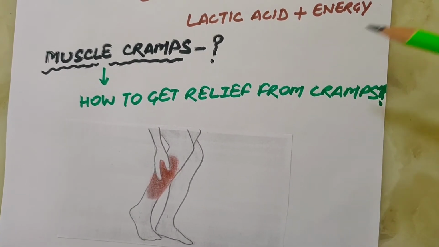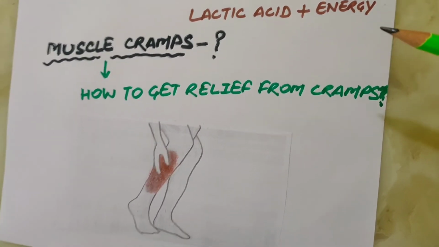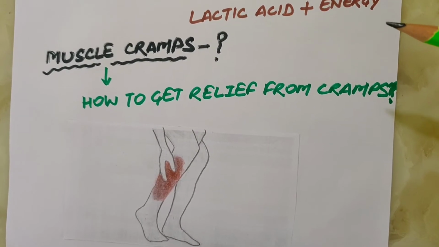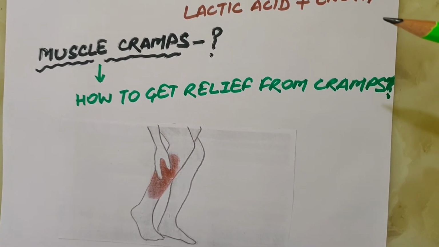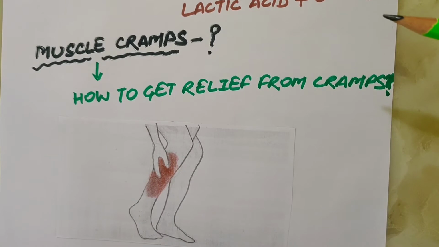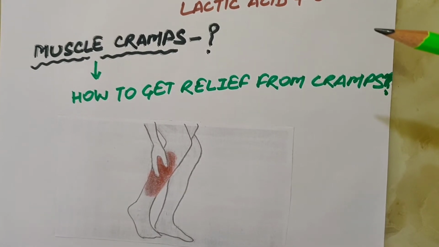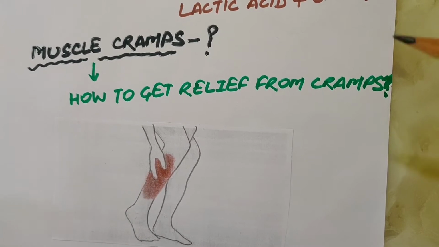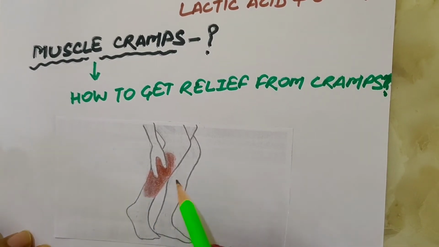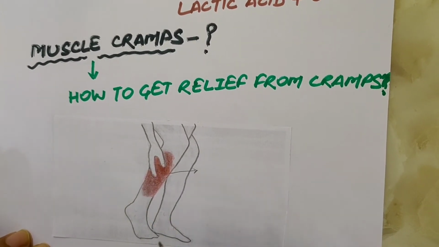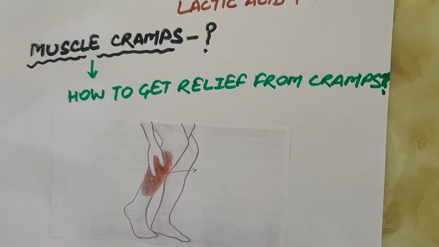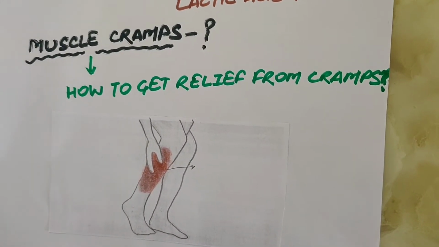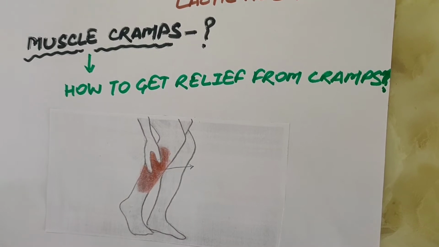This improves the circulation of the blood and oxygen supply to the muscle cells increases. The increased supply of oxygen results in complete breakdown of lactic acid into carbon dioxide and water, thereby giving relief from the cramp. So the lactic acid which gets accumulated in the muscles and causes pain gets converted into carbon dioxide and water and we get relief from the pain.